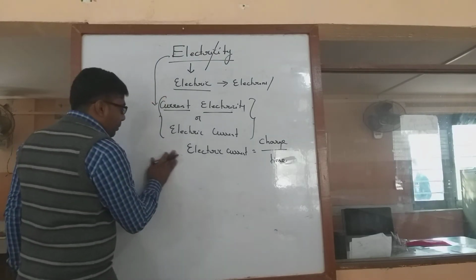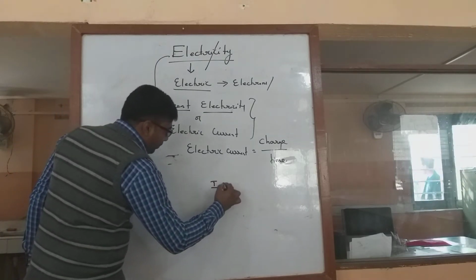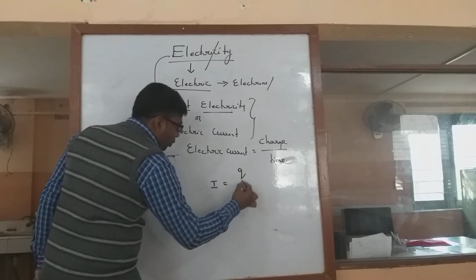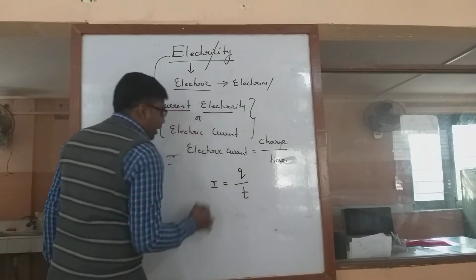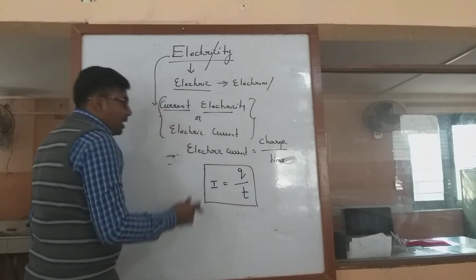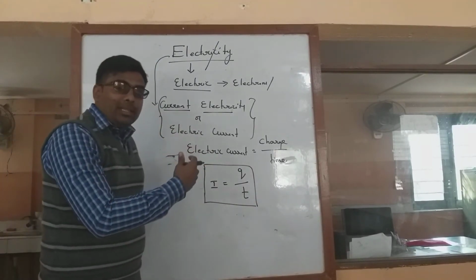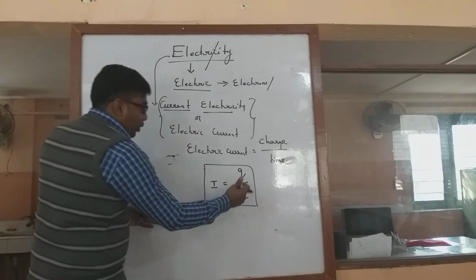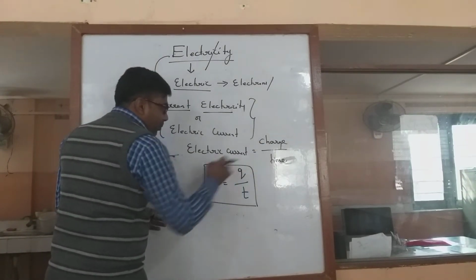It is represented by a symbol. Electric current is I, charge is represented by Q, and time is represented by T. So the equation which is used to represent electric current is I is equal to Q by T. As we know, Q represents charge and T represents time.